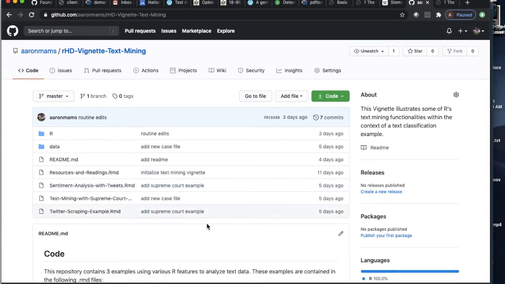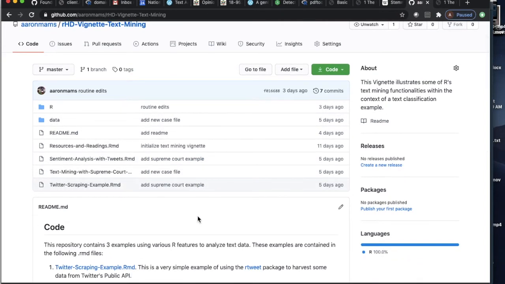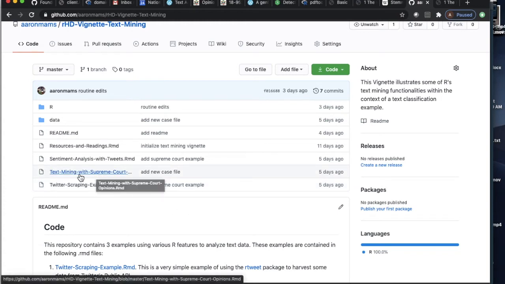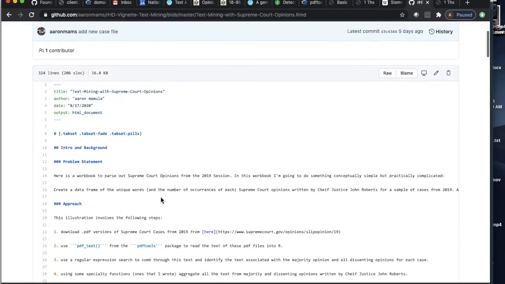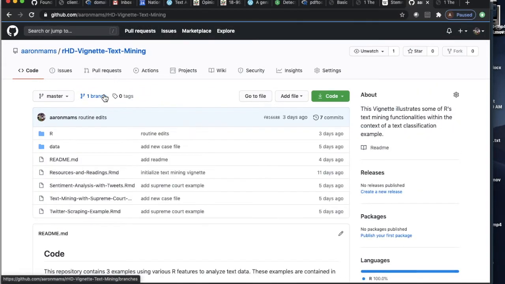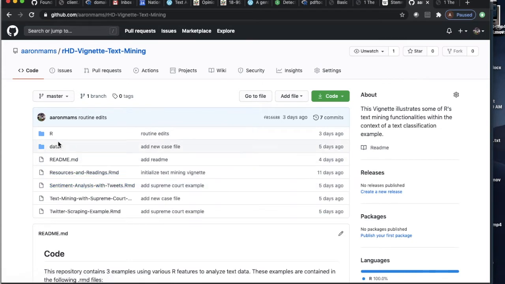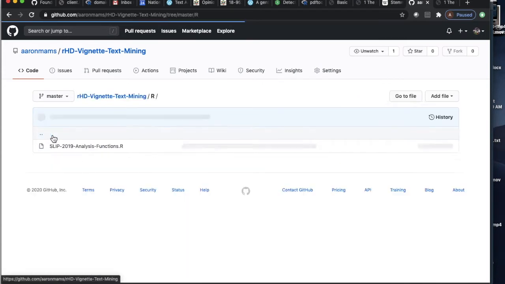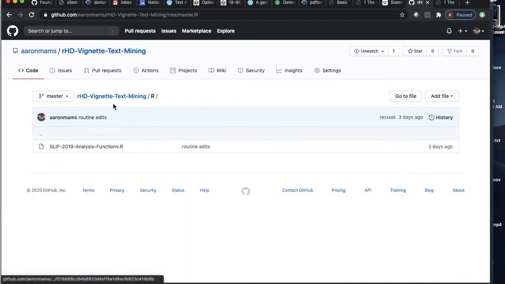I have a couple different text mining exercises in here, and the one that I'm going to be going through today is text mining with Supreme Court opinions, and there is an RMD document, an R Markdown document, that I'll be using, and there's also a functions file that goes along with it.